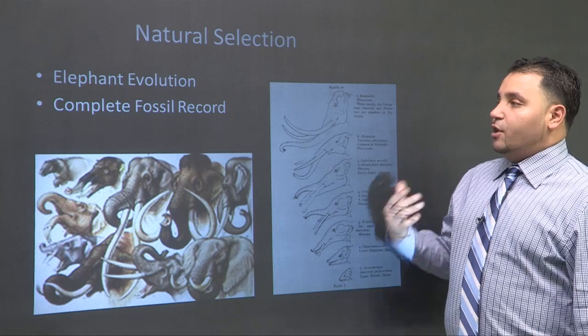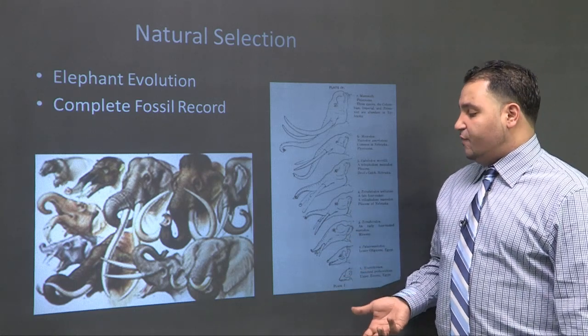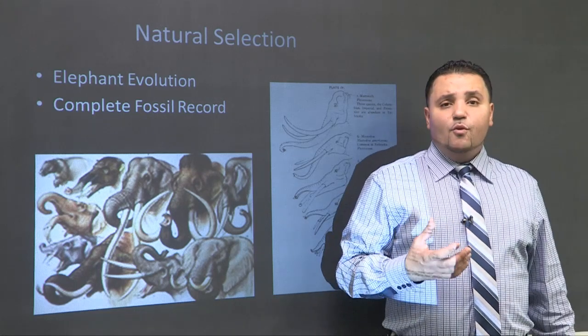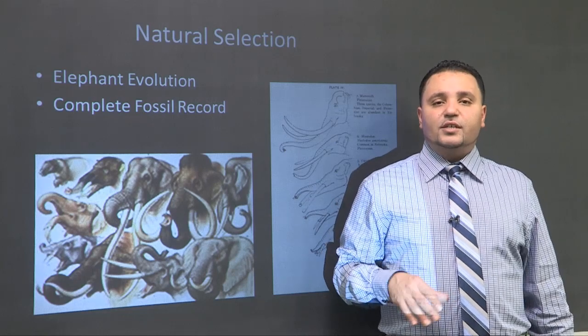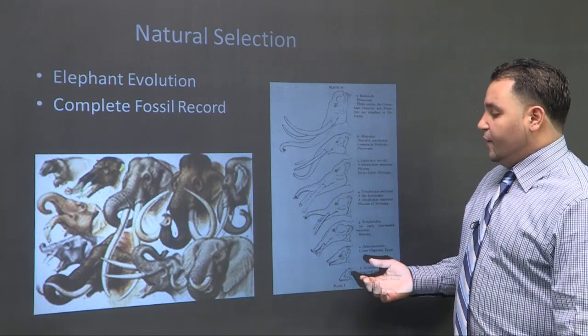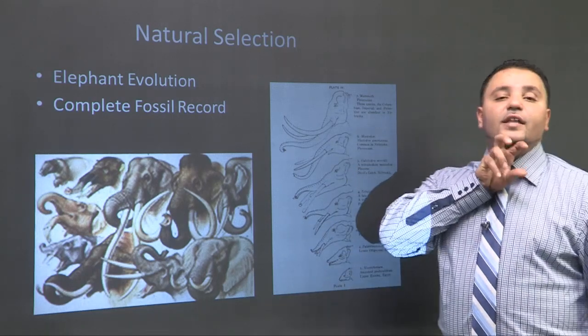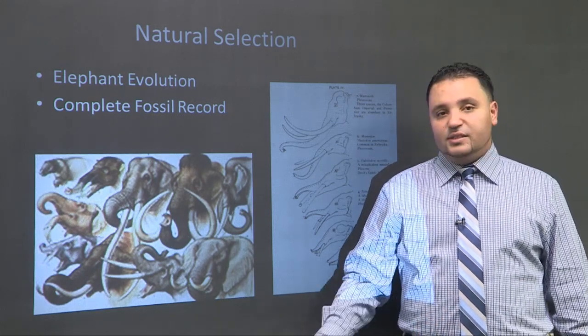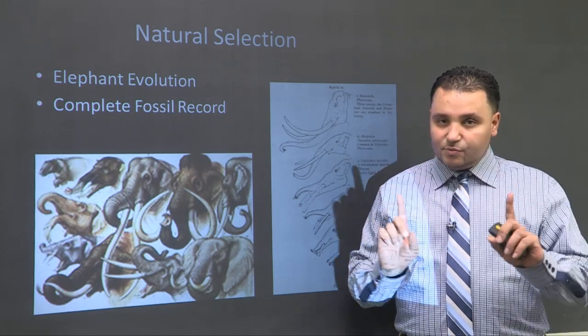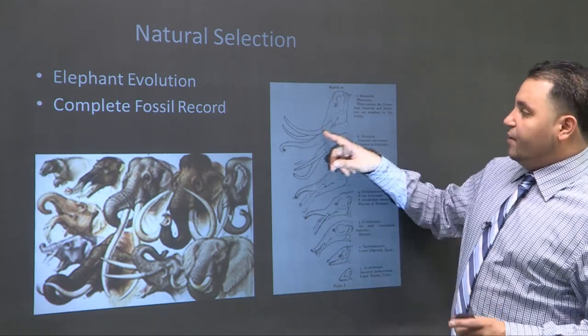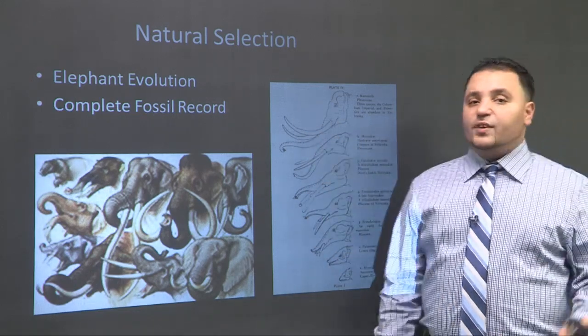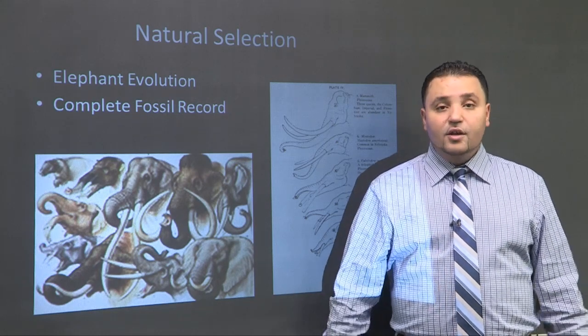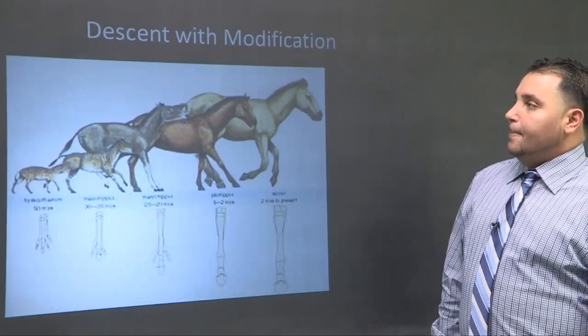Okay, looking even closer, yes, it's the only one with a complete fossil record, but I tend to like to look at what are the adaptations. Sometimes on the AP exam, they could show you an adaptation. Like, for example, at one point, the elephant had like hooks coming out of his chin. We believe that maybe he was a ground eater, right? He was digging with those things. Then the tusks moved up, and they became better as defense against other elephants and other herbivores that might try to steal their resources.